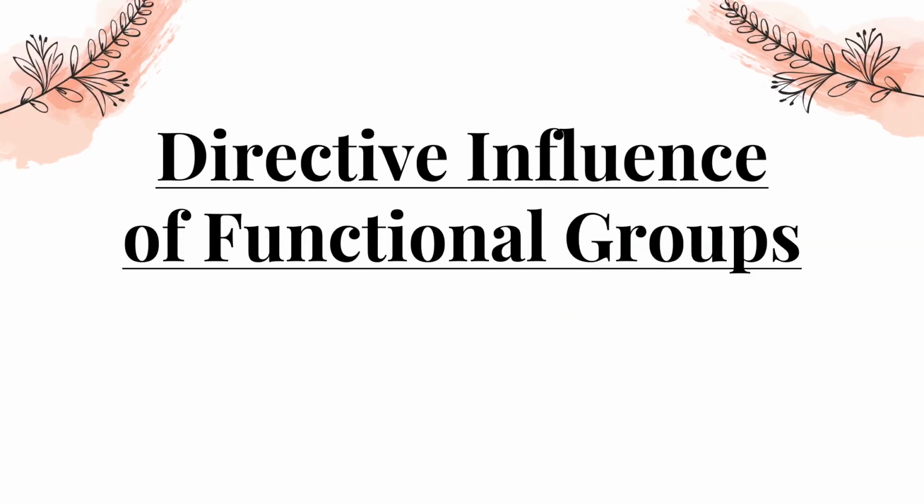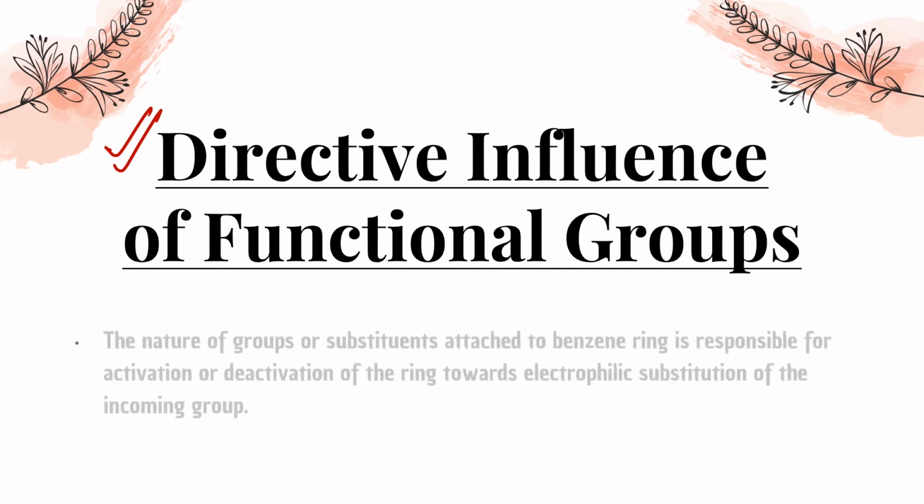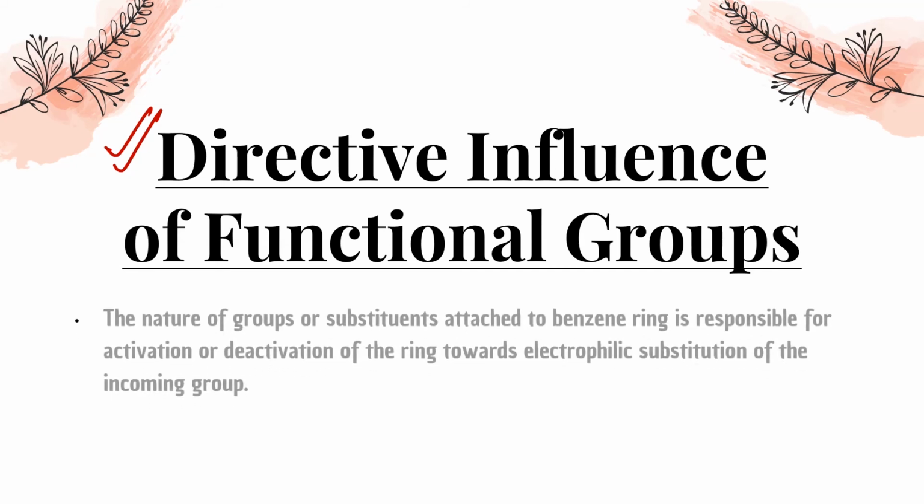Okay. Now directive influence of functional group. This already we have done in class 11th only, that is in chemical bonding. I have explained few parts, and in that previous chapter also I have done it in resonance. Yes, but still let's do some recapitulation. The nature of group or substituent attached to the benzene ring is responsible for activation or deactivation of the ring towards electrophilic substitution of incoming group.